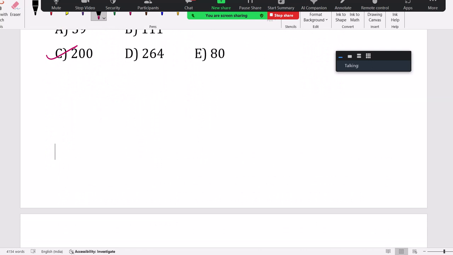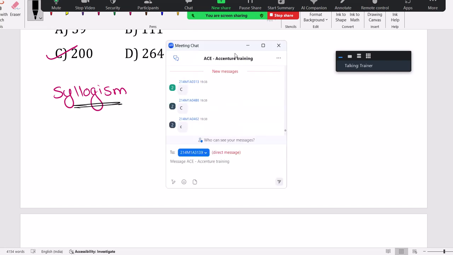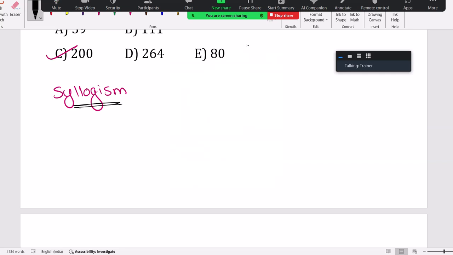Syllogisms. Next question related to syllogism. I'll just give you one simple outline related to syllogism topic. And this is pretty much important for government sector jobs as well. Everybody is requested to see the inputs you are learning right now. It's there for RRB JE, SSC JE. Yes, you can apply for any government sector jobs. It's there in AP related government sector jobs, state government, all those. Don't think we are learning only for Accenture. No, these topics are there for other companies as well. So prepare right now.